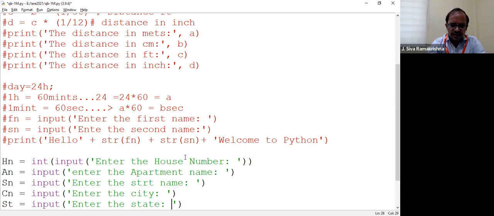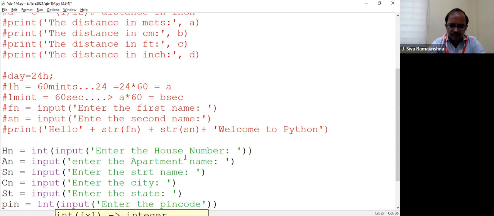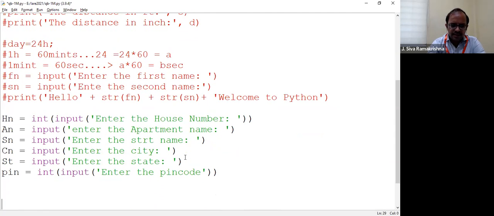So this is just an address. You are getting all the details from the user. And finally, you can ask pin code. Let us say pin number. Pin number is usually an integer. So you will ask input. So what is it? Input. Enter the pin code. So this is basic information.